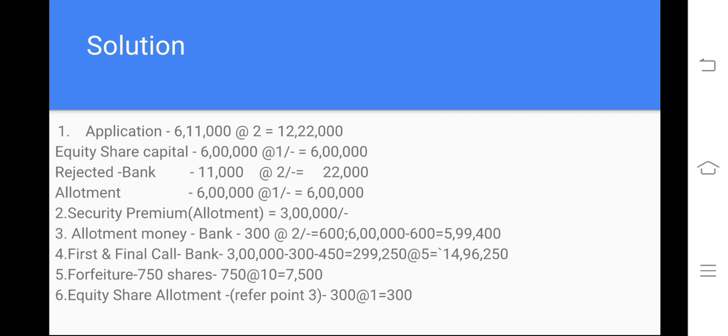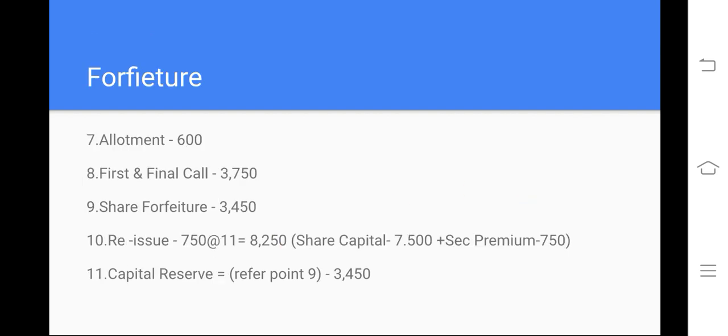Equity share allotment, you can refer to point 3, and it is rupees 300. Allotment 600. First and final call 3750. Share forfeited 3450. Reissue 750 shares at the rate of 11 rupees, 8250. Share capital is 7 rupees 50, security premium. Okay, and capital reserve is equal to 3450.